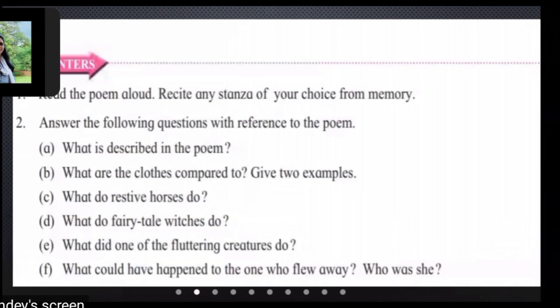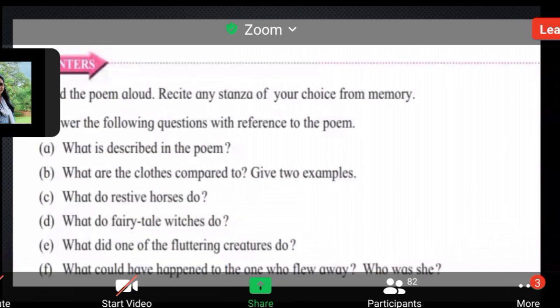Now there are the question answers. Answer the following questions with reference to the poem. What do you have to do? You have to just read this poem and try to find out the answers. I'll give you a hint: what is described in the poem? In the poem, you will find these answers. Students, tomorrow is a holiday or maybe not.